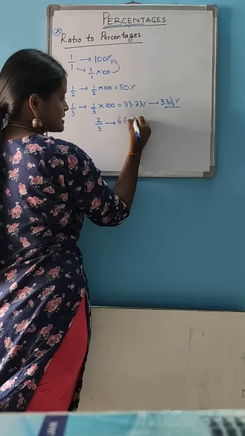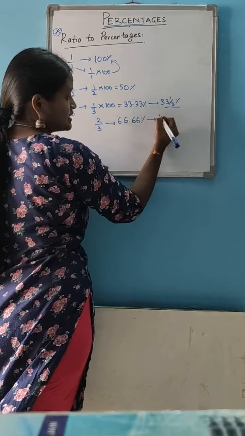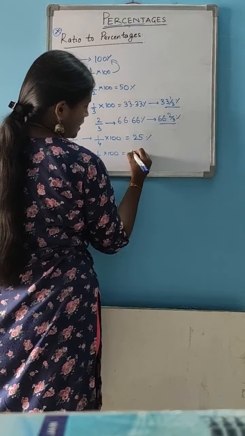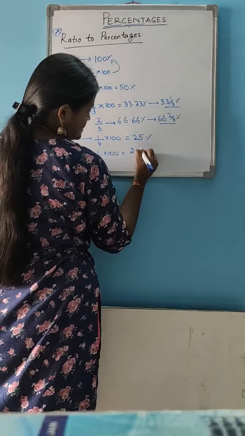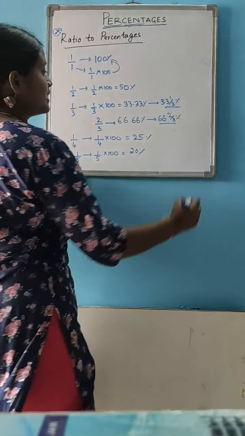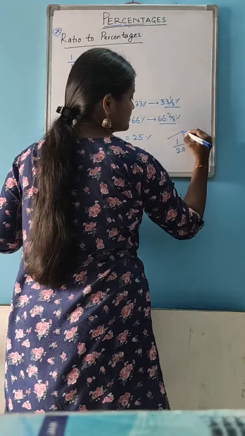That means 66.66%. This can also be written as 66 2 by 3%. 1 by 4 means 1 by 4 into 100, so its value is 25%. Likewise, 1 by 5 means 1 by 5 into 100, that means 20%. Likewise, you have to remember the values up to 1 by 20.